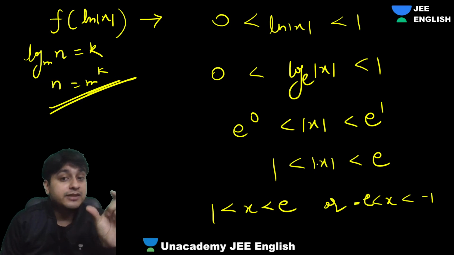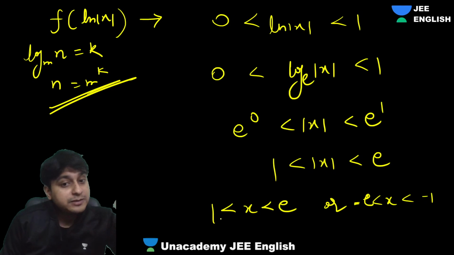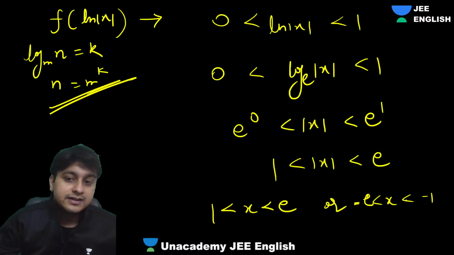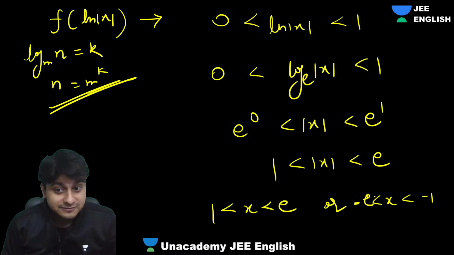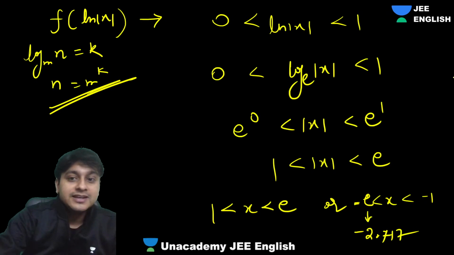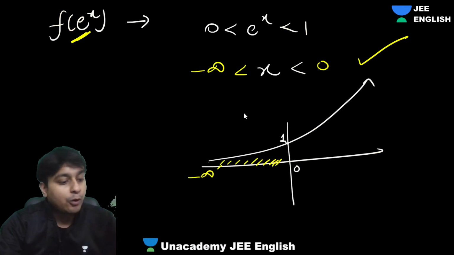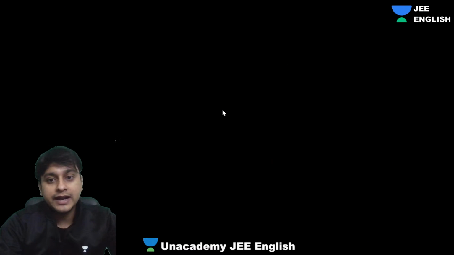Mod X is between E and 1. When can mod of something be between 1 and E? When the number is between 1 and E, or the number is between minus 1 and minus E, right? Very good. Because minus E is lesser. This is minus 2.717. E value is 2.717. I hope everyone agrees. So guys, there are two cases. We have to take the intersection of both. Both have to be defined, right? So the intersection of both.